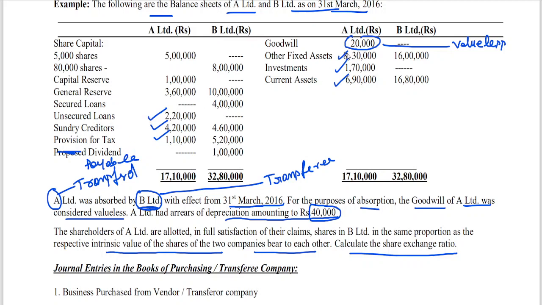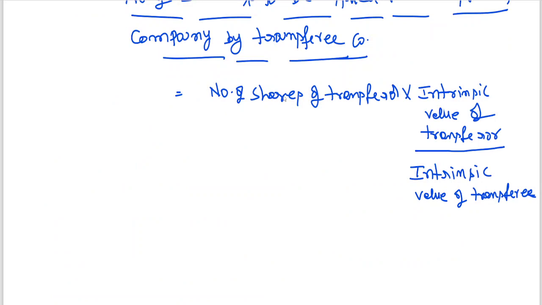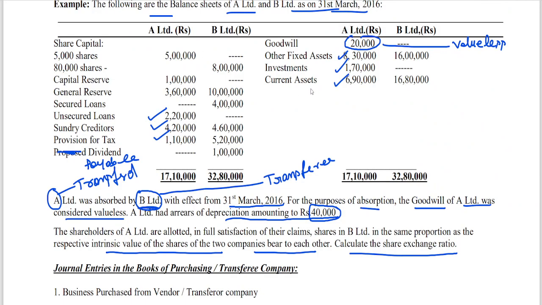Because I have told you the formula, number of shares of transferor into intrinsic value of transferor by intrinsic value of transferee, I need to find out the intrinsic value of transferor as well as transferee. So for intrinsic value of transferor, A Limited, other fixed assets, investments, current assets, and from that I have to take out unsecured loans, creditors and provision for tax. Then I will get net worth.